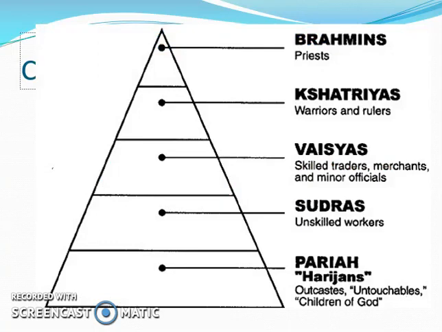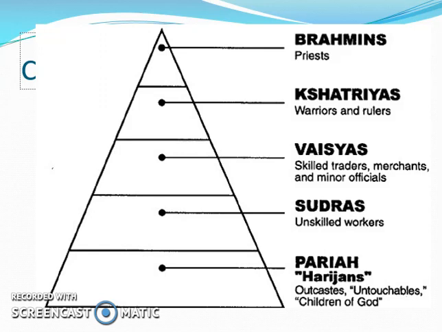This is how the social hierarchy or the caste system was broken down. You see that priests are on top. Religion is going to be important in ancient India. Warriors and rulers would come next in the social hierarchy. Third down are skilled traders, merchants, and minor officials. Again, merchants are those who trade goods.